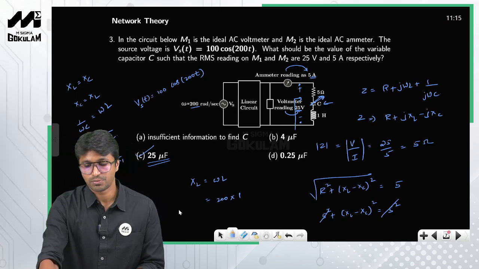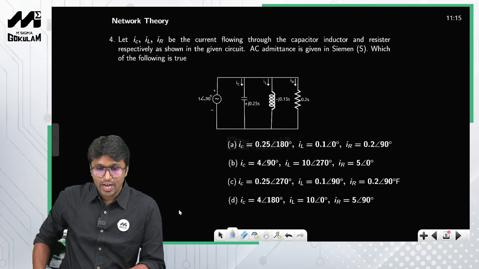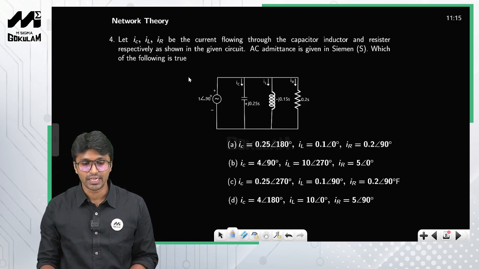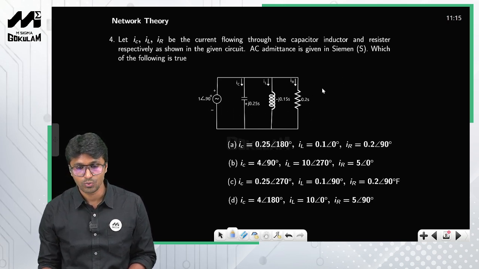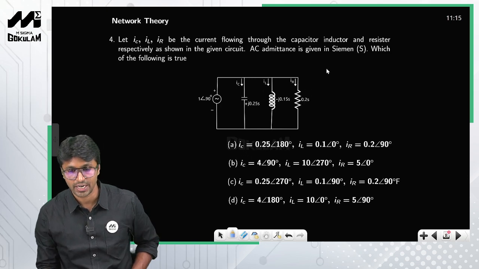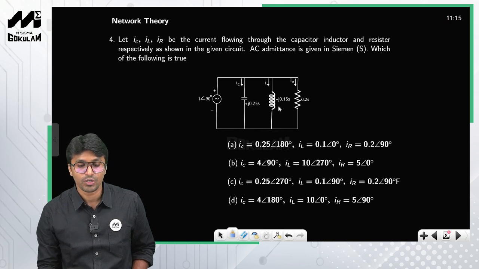Okay, now let us move on to the next problem. Again, you have a question from network theory. This is a very simple, straightforward question from steady state AC analysis. You have a parallel RLC network, and a voltage source is connected across this parallel combination, and you are asked to calculate the current through each of these branches, right? Now listen, instead of giving the impedance, they have given you the admittance, right?